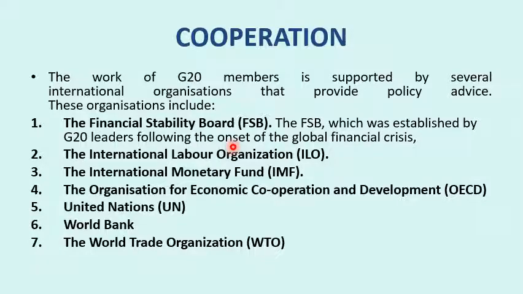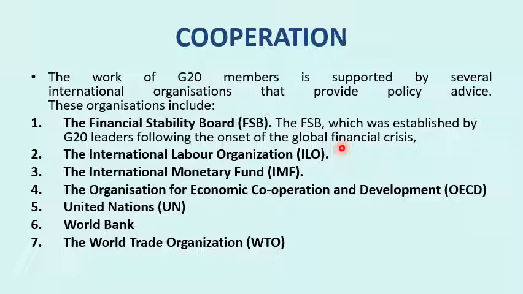The cooperation and work of G20 members is supported by several international organizations that provide policy advice. These organizations include the Financial Stability Board, which was established by G20 leaders following the onset of the global financial crisis.